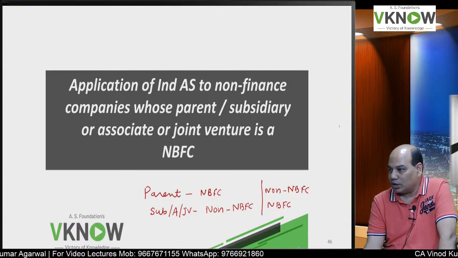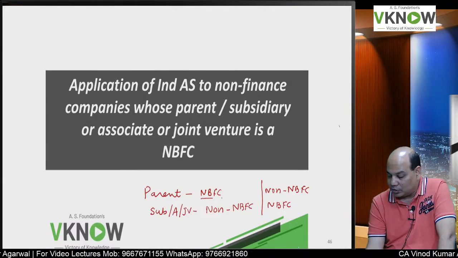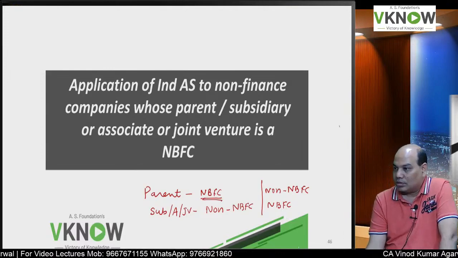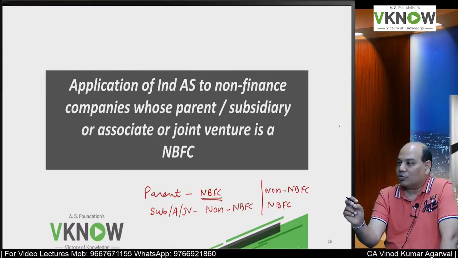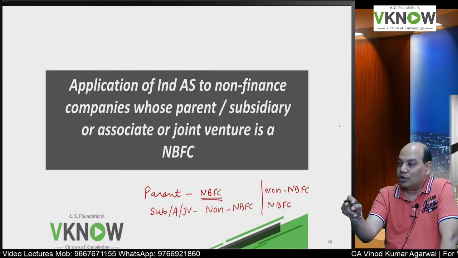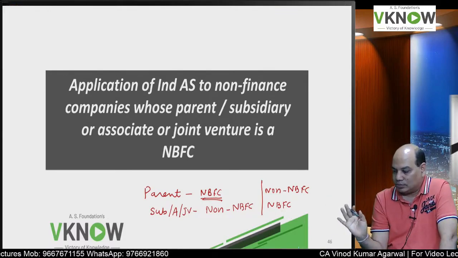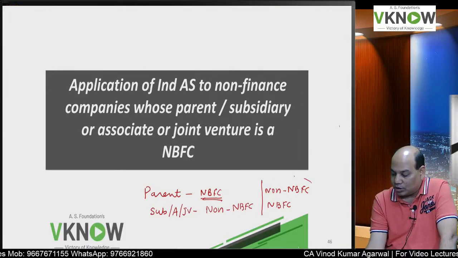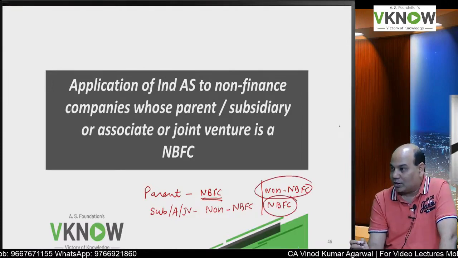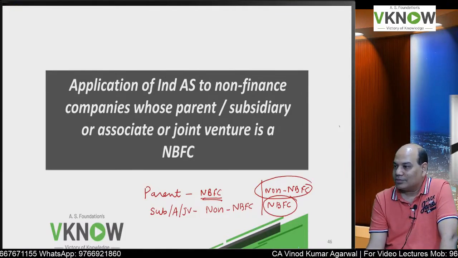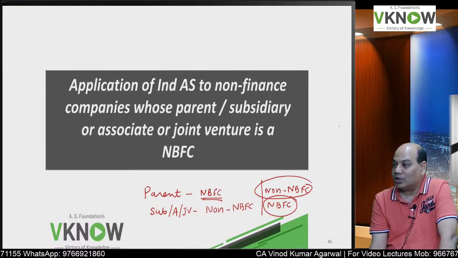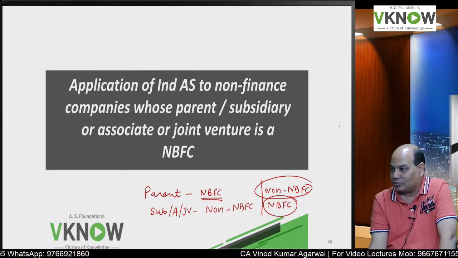So how do you deal with that? Because if it is an NBFC, then the Ind AS will be applicable only from 1/4/18 or 1/4/19. But then if the parent is a non-NBFC and subsidiary is an NBFC, what the NBFC will do? Whether it will apply Ind AS or not. Is it right?